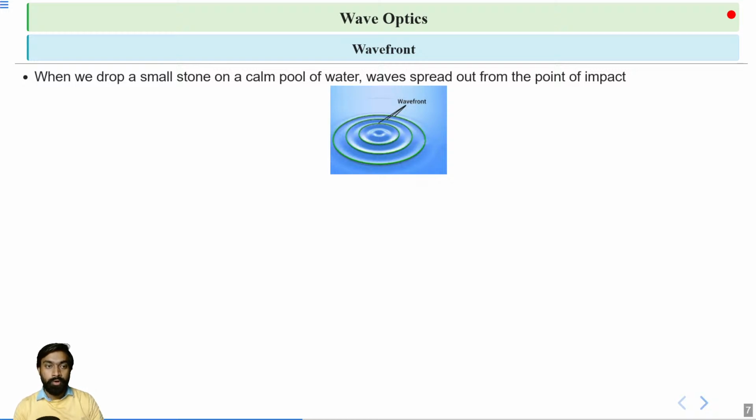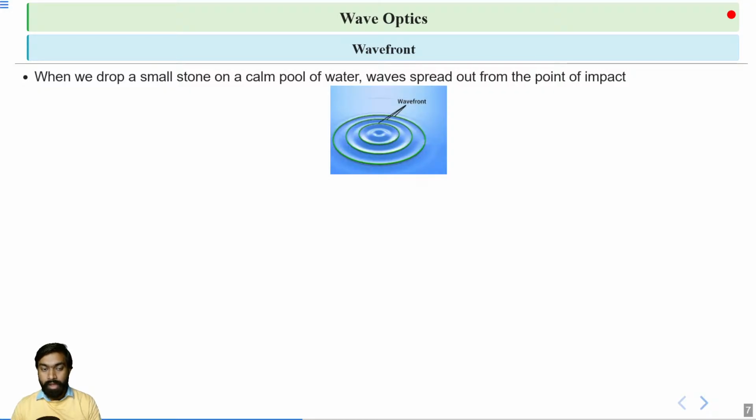When you drop a small stone at this central point, the place where the stone fell is called the point of impact. From this point of impact, waves spread out in all directions.